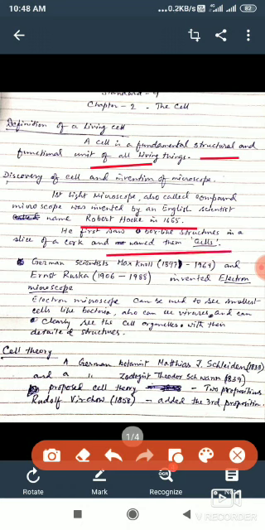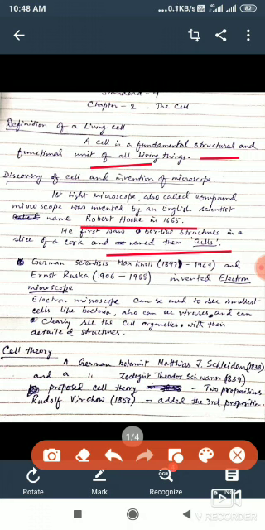So Robert Hooke initiated the process, and afterwards this method continued. Scientists studied the cells, tried to learn the facts about them, and it progressed more and more.